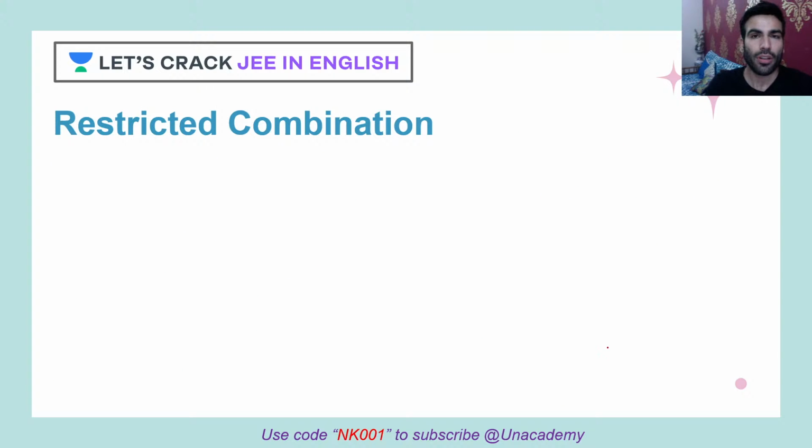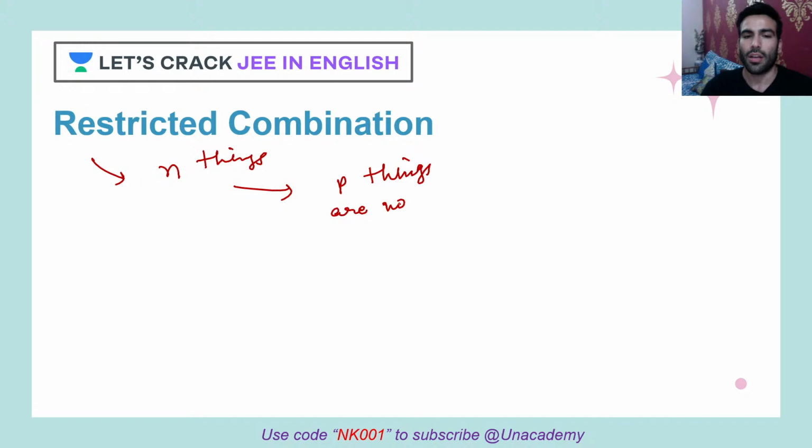Now let's talk about one more concept in combinations, called restricted combination. What sort of restriction is there? Let's say you have n things, and out of those n things you say that you do not want these p things. Let's say p things are bad for me and are not going to be chosen.